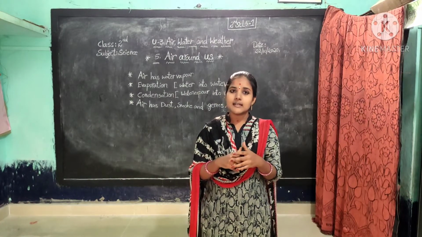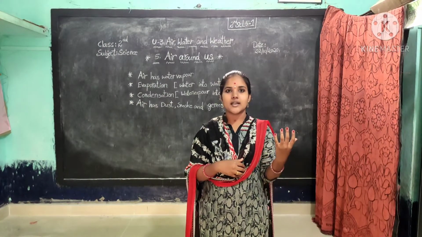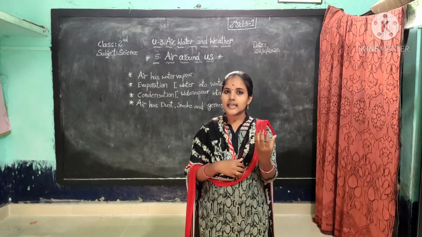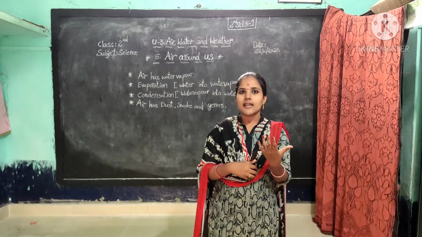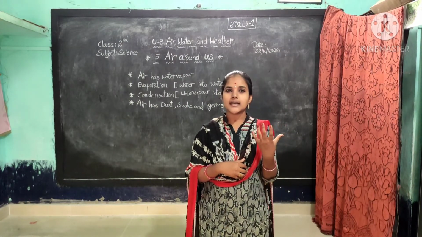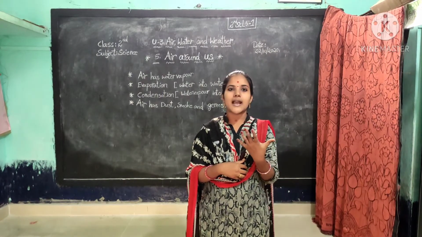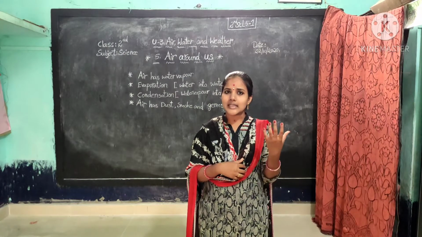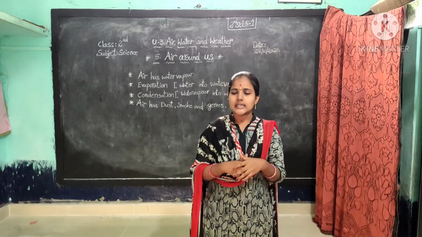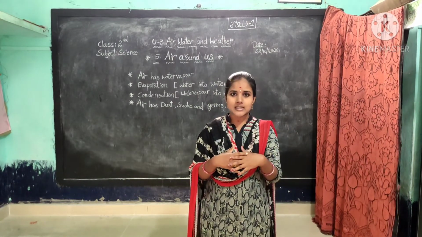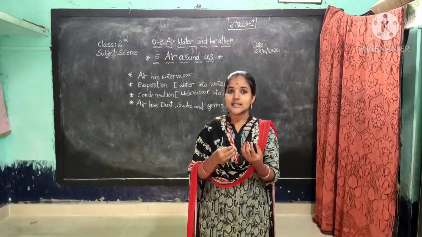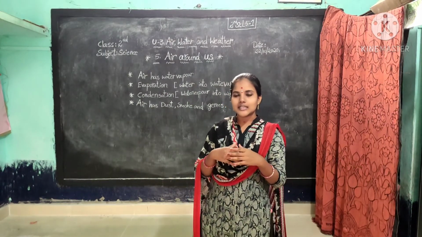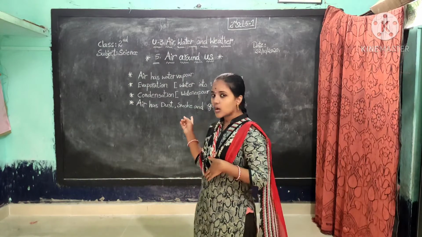How, children? We plant some plants around us, then we make the air pure. The plants absorb the carbon dioxide and give oxygen. So the plants make the air pure. Children, air has some dust particles also, and dust particles contain disease causing germs.